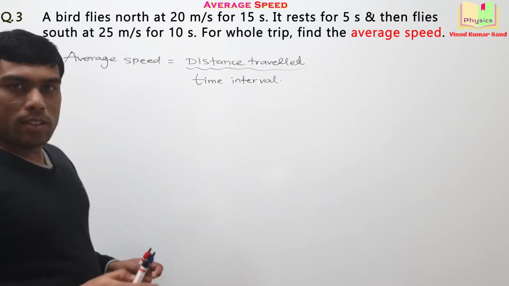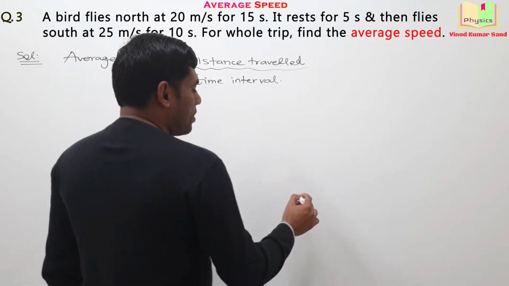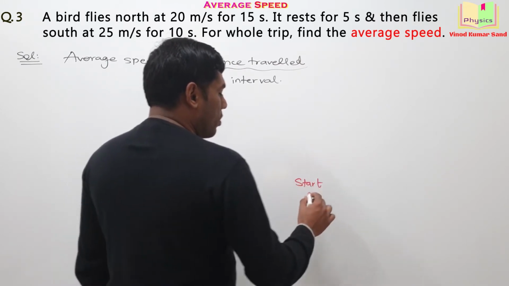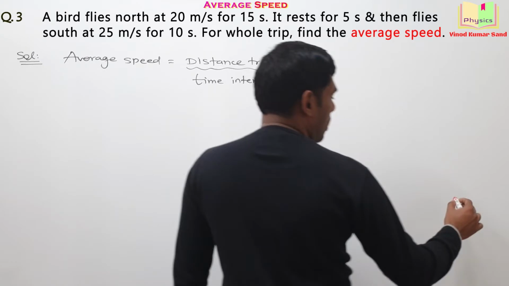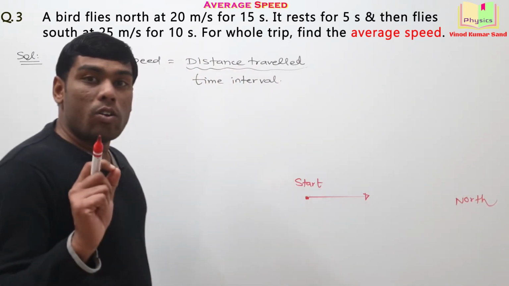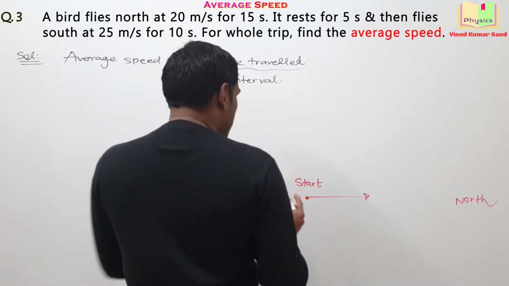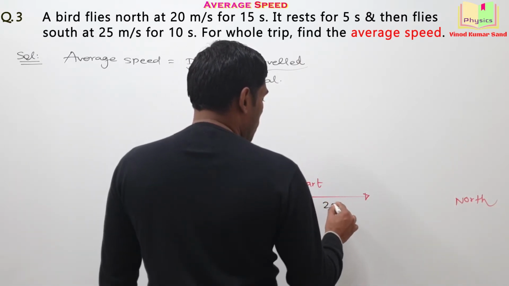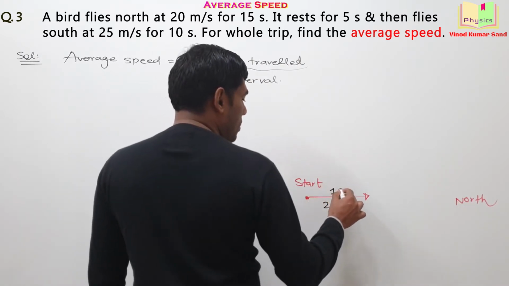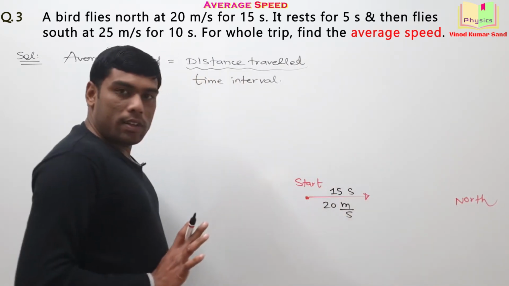Let us imagine this motion. Let's say the bird starts here. Okay, then it goes along north. This direction I am assuming as north. While going along north, its speed was 20 meters per second. And for how much time it was flying? 15 seconds. You remember that?